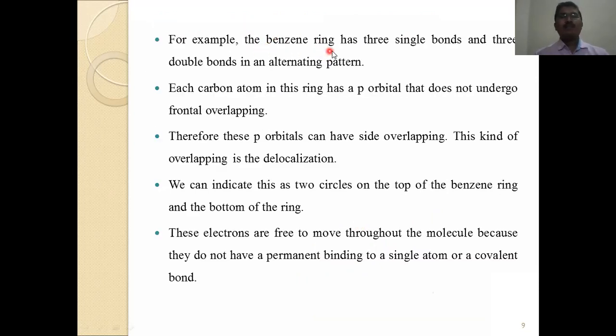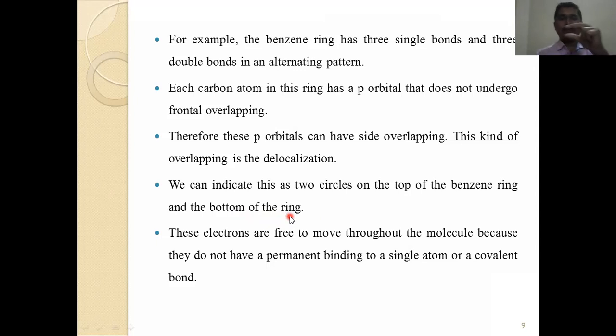For example, the benzene ring has 3 single bonds and 3 double bonds in an alternating pattern. Each atom in this ring has a p orbital that does not undergo frontal overlapping. Therefore, these p orbitals can have side overlapping. This kind of overlap gives the delocalization. We can indicate this as 2 circles on the top of the benzene ring and the bottom of the ring.